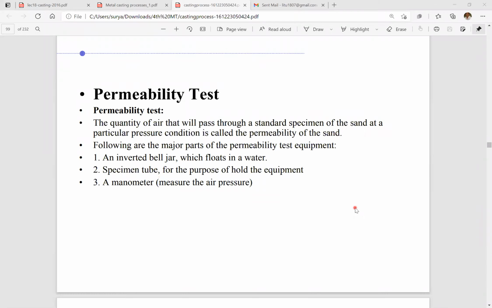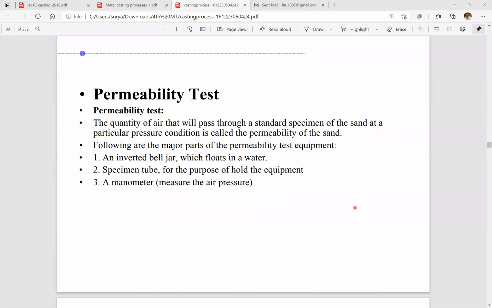Permeability means the amount of air that passes through the standard specimen. From that we can measure the permeability. If air is not able to pass through the mold, then that sand mold has low permeability. We never use low permeability sand in castings. So in casting, permeability is measured by passing air through the standard specimen.